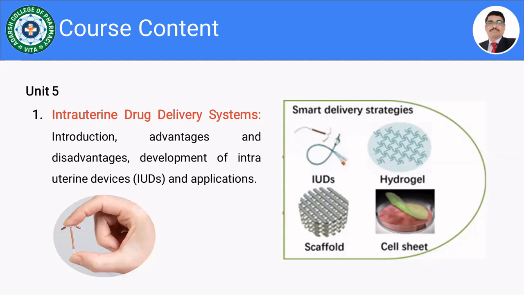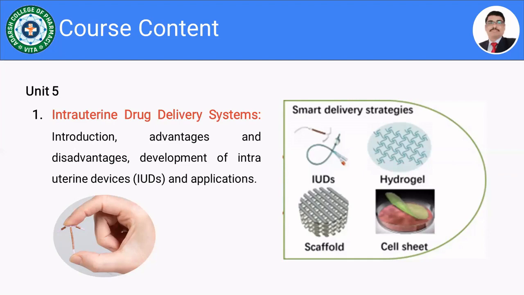So we are going to discuss the introduction, then advantages, then disadvantages, then the development of intrauterine devices and its applications. Nowadays, there are a lot of developments in the intrauterine drug delivery system. Initially, it came up with the copper T, but now it is possible to deliver drugs by these delivery systems.